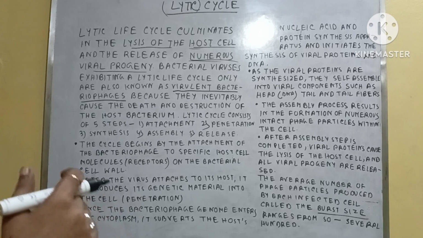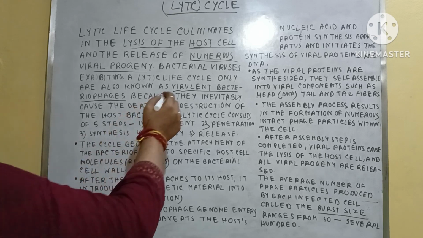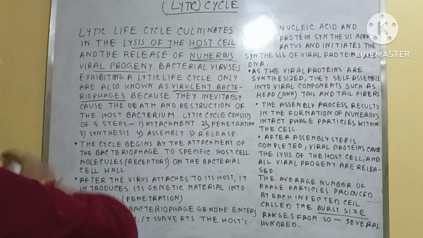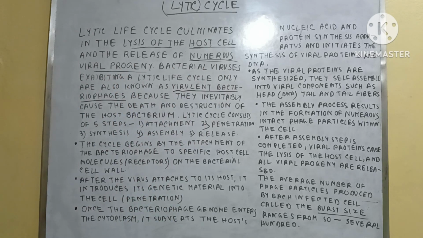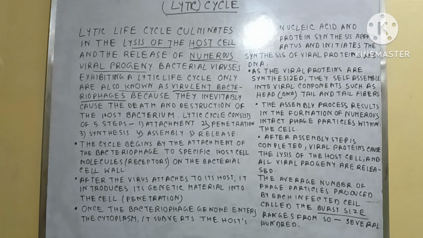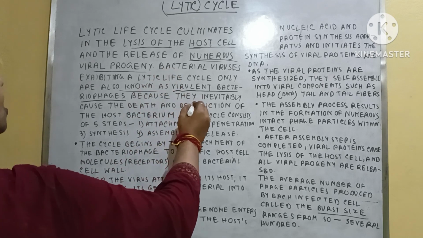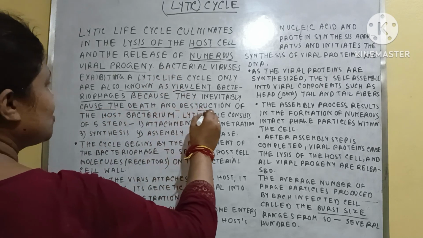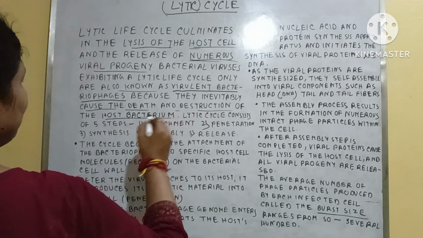So here I told you about virulent bacteriophages. Bacterial viruses exhibiting the Lytic cycle only are also known as virulent bacteriophages. Why are they called virulent? They generally cause the death and destruction of the host bacteria.